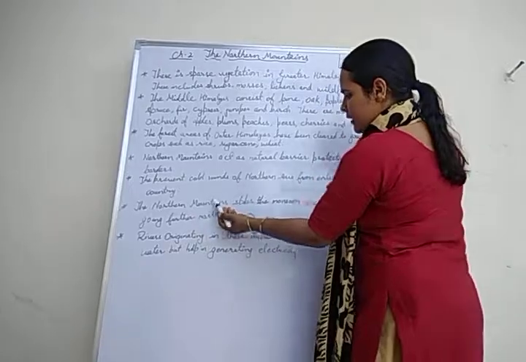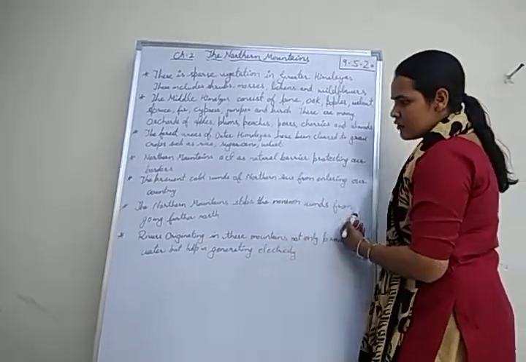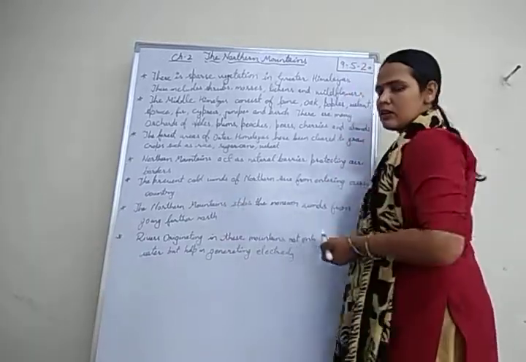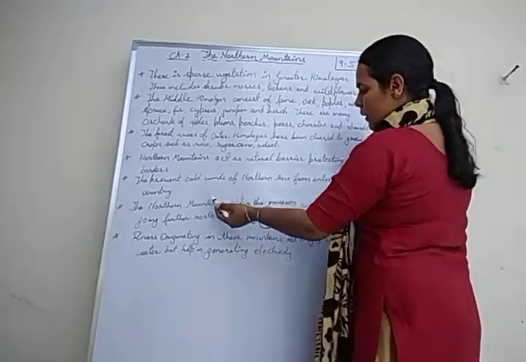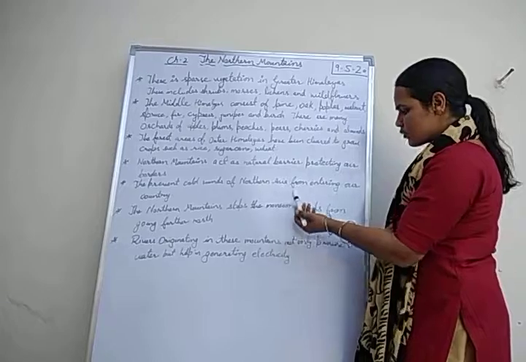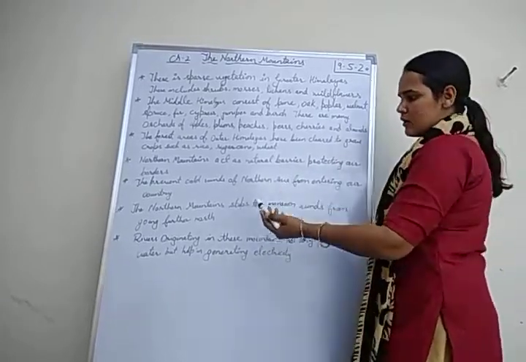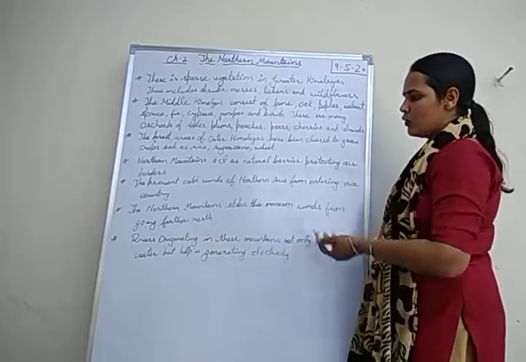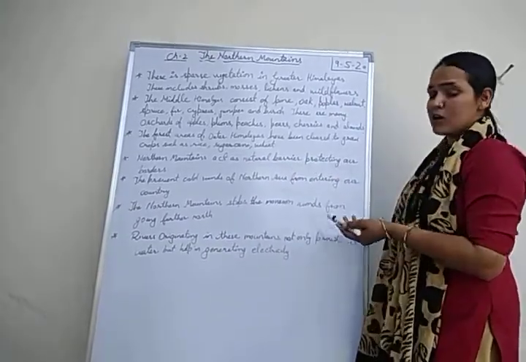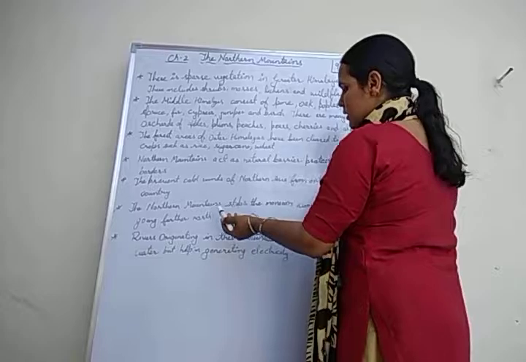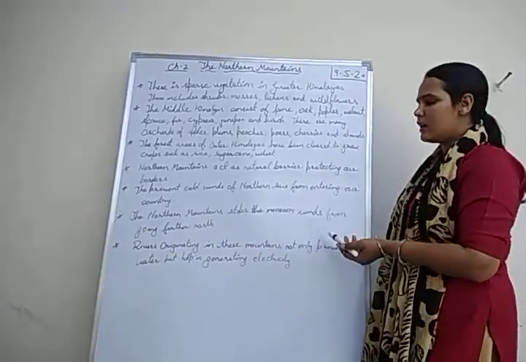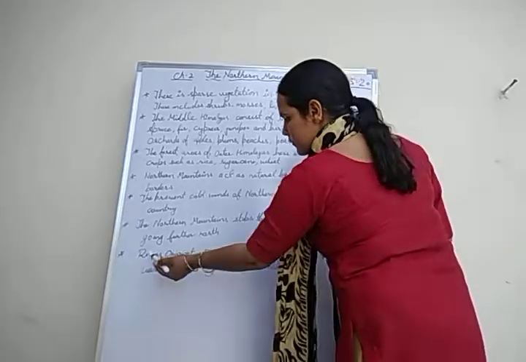The northern mountains stop the monsoon winds from going further north. The great range of the northern mountains stops the monsoon winds from going further north, meaning outside India. So the result is that it creates heavy rainfall in the northern plains.